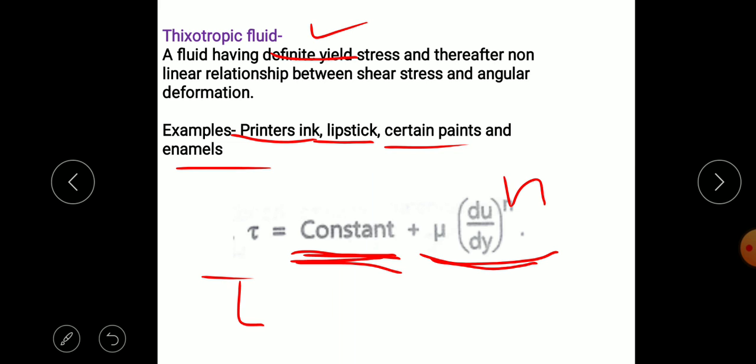Examples are printer inks, where sufficient shear force we have to apply, then there will be deformation. Lipstick, we have to apply certain force, then there will be deformation, as compared to water. So these are the types of fluid.